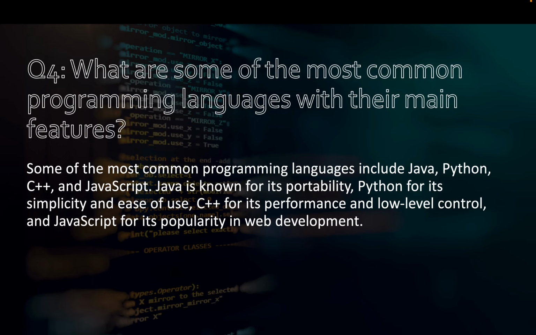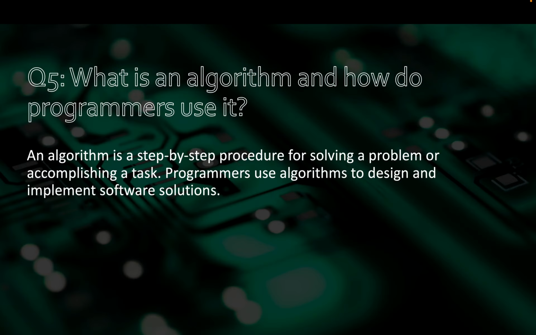Question number 4. What are some of the most common programming languages with their main features? Some of the most common programming languages include Java, Python, C++, and JavaScript. Java is known for its portability, Python for its simplicity and ease of use, C++ for its performance and low-level control, and JavaScript for its popularity in web development.